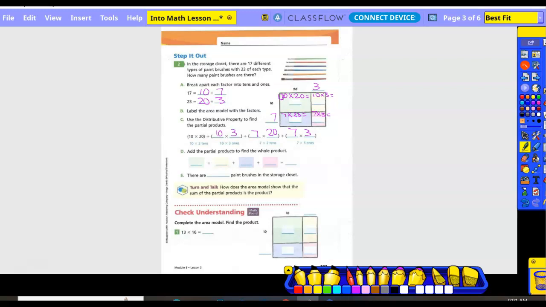So put my 1 in a box, my 2 in a box. What is 1 times 2? 2, and add 2 zeros. So 10 times 20 would be 200.